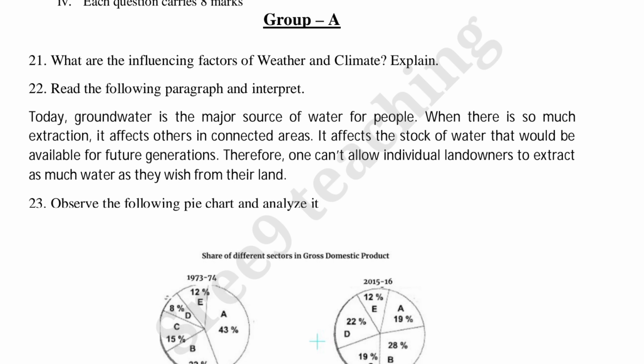21, question number, what are the influencing factors of weather and climate? Explain. 22nd, read the following paragraph and interpret. Here a paragraph is given, on that you have to give interpretation. See, I am reading the paragraph. Today, groundwater is a major source of water for people. When there is so much extraction, it affects others in connected areas. It affects the stock of water that would be available for future generations. Therefore, one can't allow individual landowners to extract as much water as they wish from their land. Okay, so on this you have to give interpretation, that is like explanation.